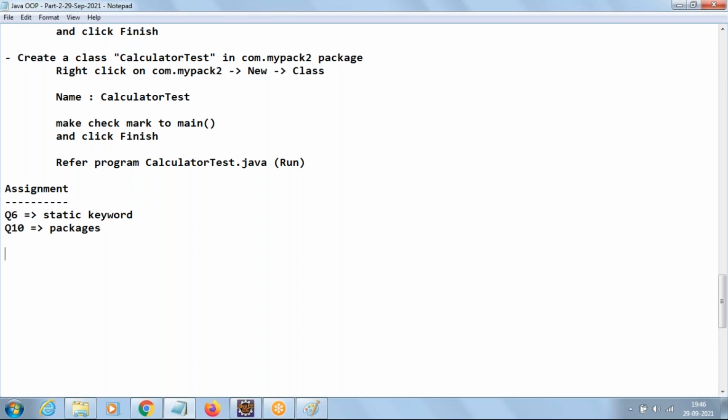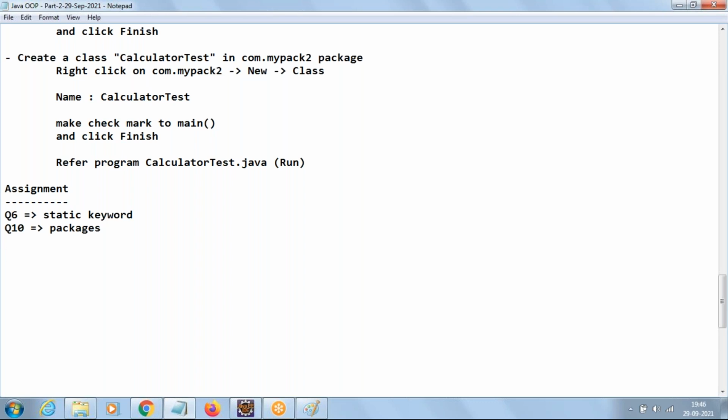Just to summarize, a package is what? In simple words, why we create folders in our system, the same thing is a package in our programming. Both are the same, just to organize the files. That's the only need for going with packages. Nothing more complex than this.